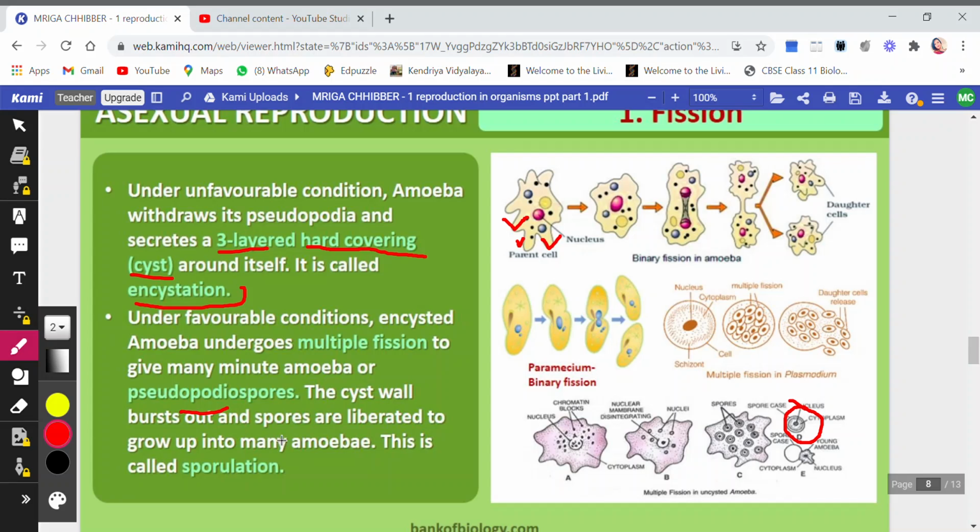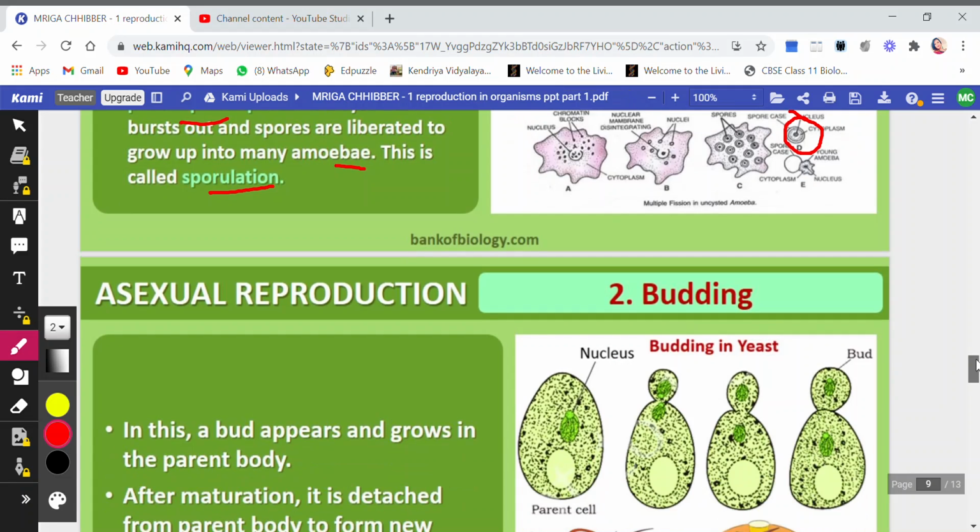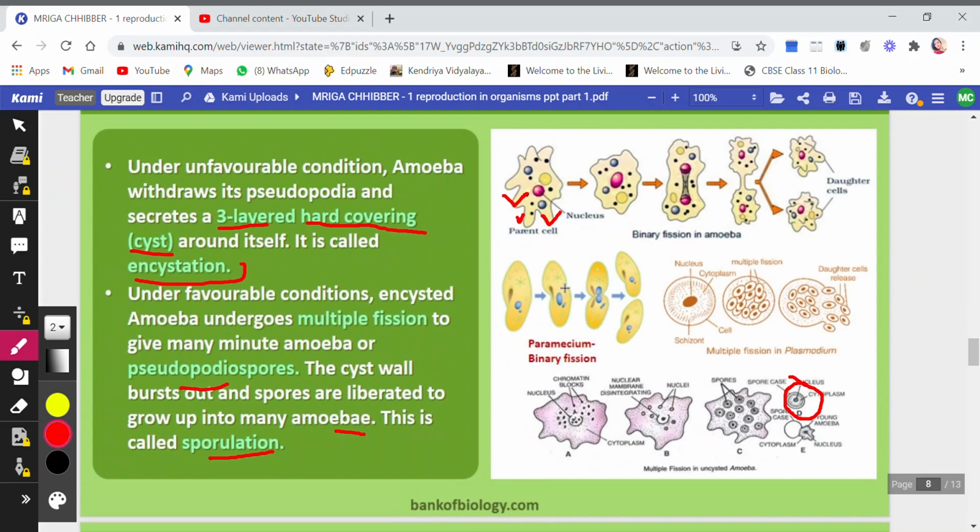The cyst will burst out and the spores are liberated to grow up into many amoebae, and this process is called sporulation because a lot of spores have been formed. So one-mark questions can be asked: what is encystation, or how many layers does the cyst have, or why does amoeba show multiple fission, because it can generally go for binary fission, then why is it showing multiple fission, or what is sporulation? So these are the questions that can be asked from fission.